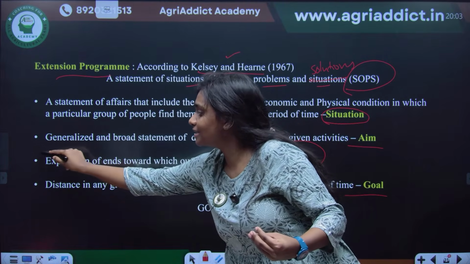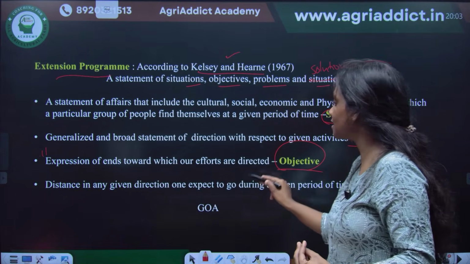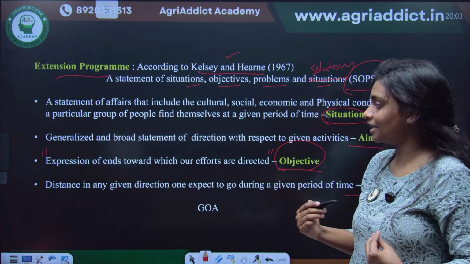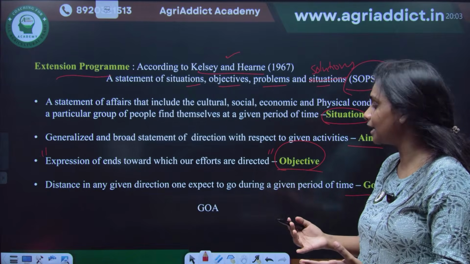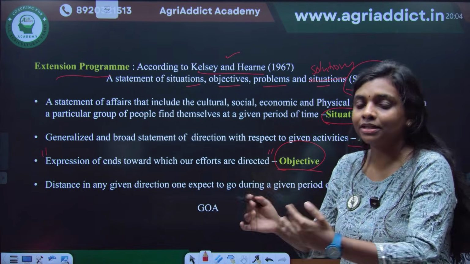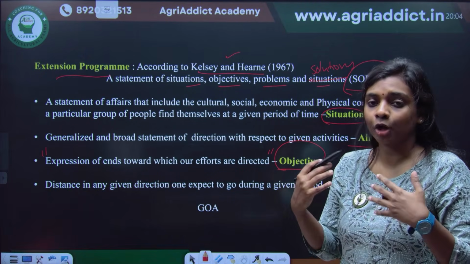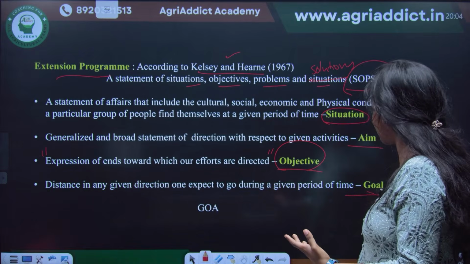But when it comes to objective, it's more specific, the expression of end. These sentences are important. Expression of end towards which our efforts are directed. So here the expression of end is, we can say, to increase the production of wheat from 2 quintals to 5 quintals per year or per season. That is my objective.